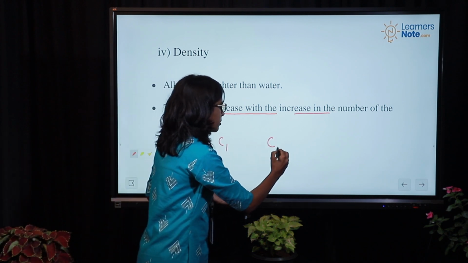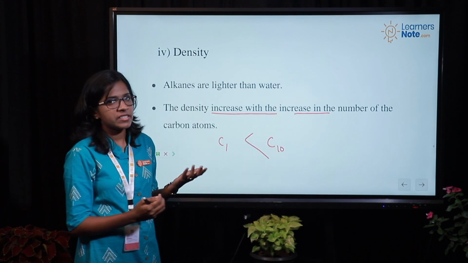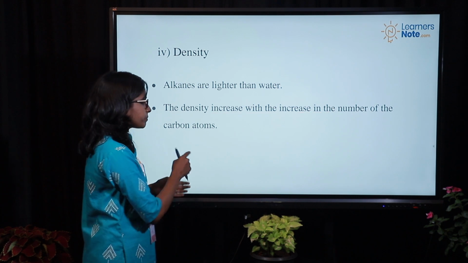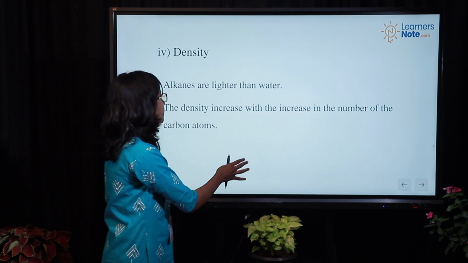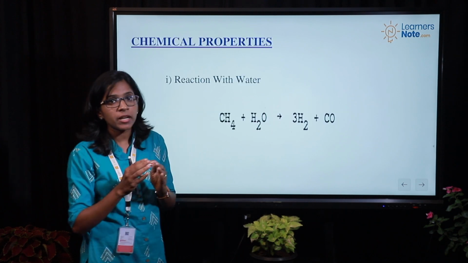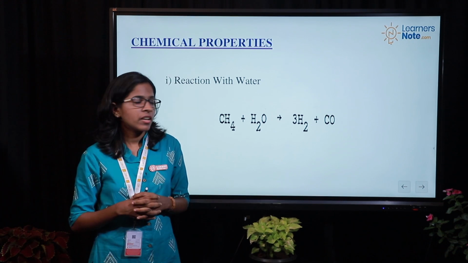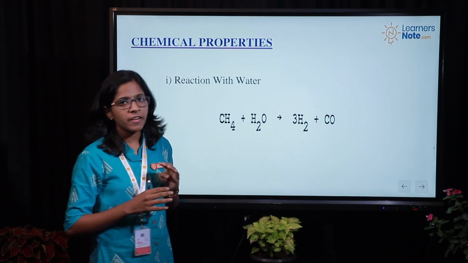If we compare carbon 1 and carbon 10, then carbon 10 will have more density. So according to the number of carbon atoms, its density will increase. Now we have discussed 4 main physical properties of alkanes.